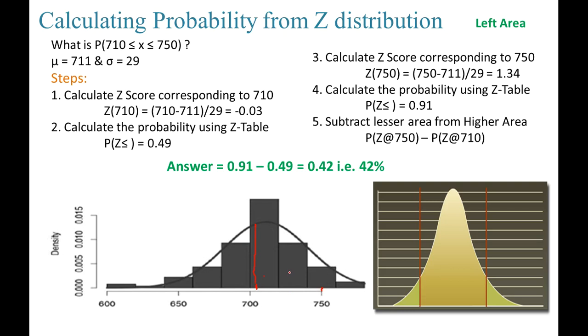So this area, don't you think, is going to be around 42% of the entire curve? We are talking about 100%, which is 1.